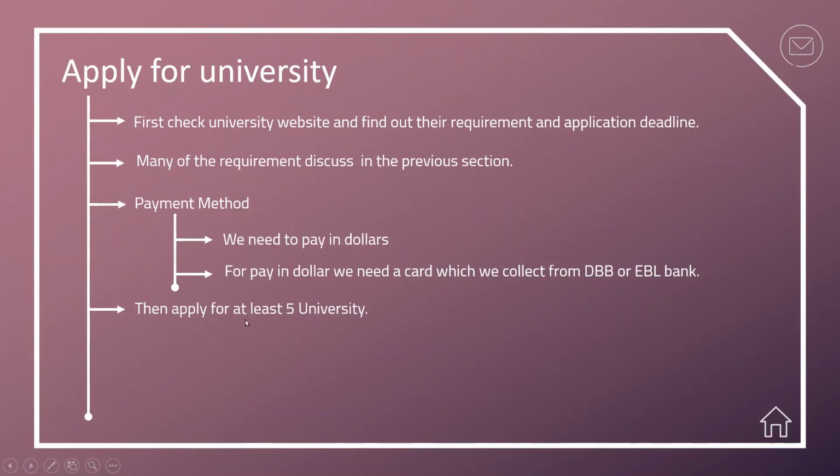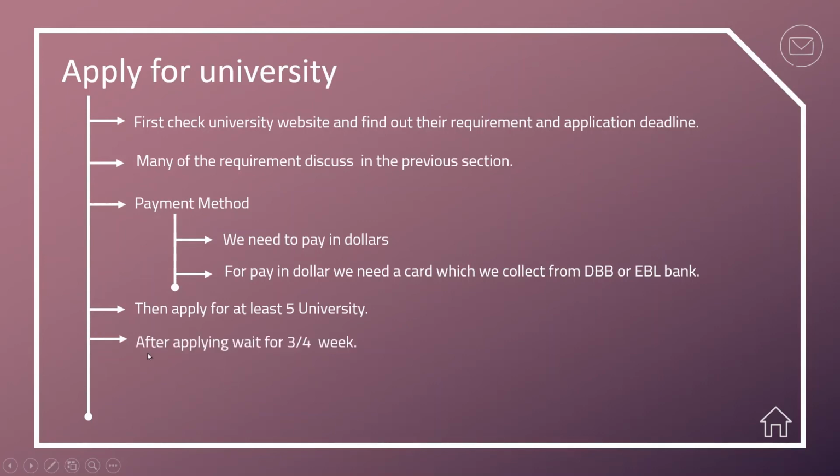Then apply to at least 5 universities. Here a question arises: why don't we apply to very few universities, suppose only 2? The answer is that not all universities accept us. Suppose both universities reject you, then what do you do? So if you apply to more universities, the probability of your application being accepted is high. But applying to too many, like 10 or 15, is also not a good idea because of the payment cost.